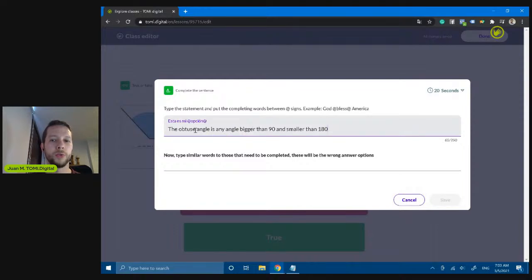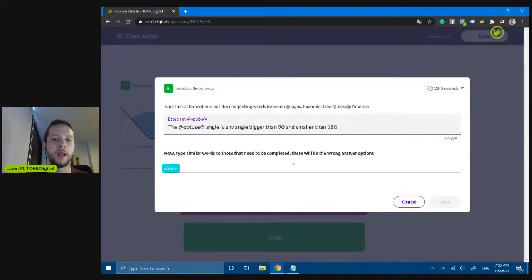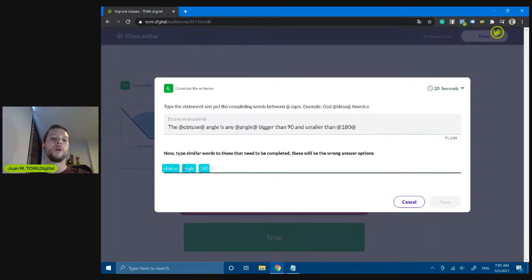However, what I need to do is add this character in the sentence. I want that to be completed by the student. So for example, obtuse, and I want them to complete also angle, and I want them to complete 180. So they will need to drag these words into the spaces that are going to appear here.